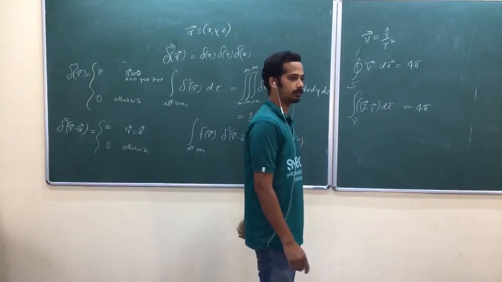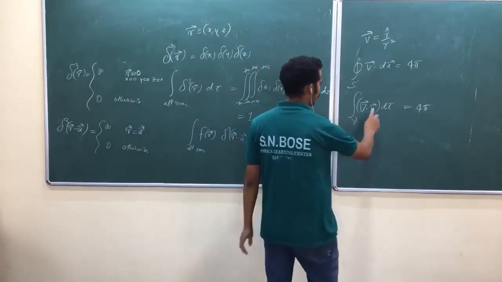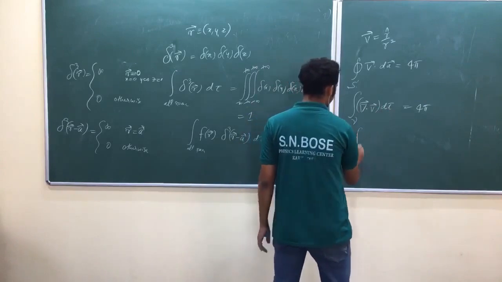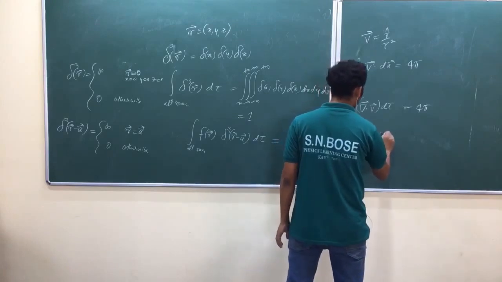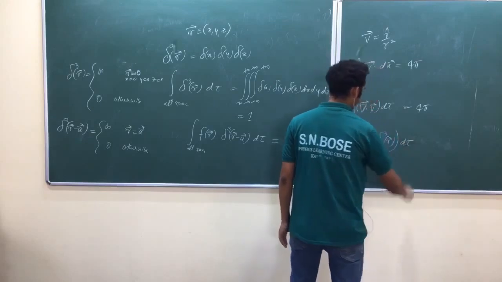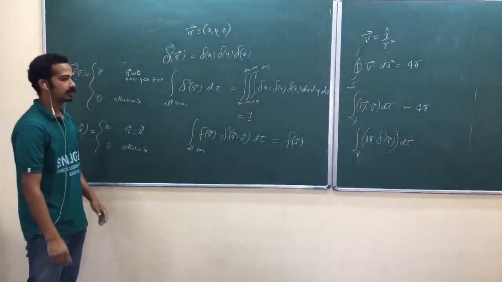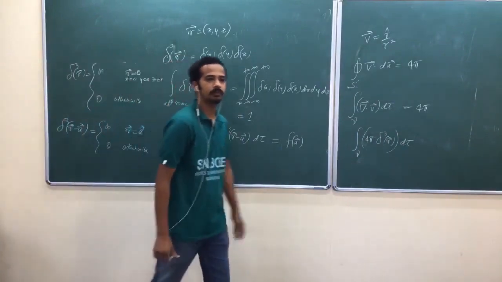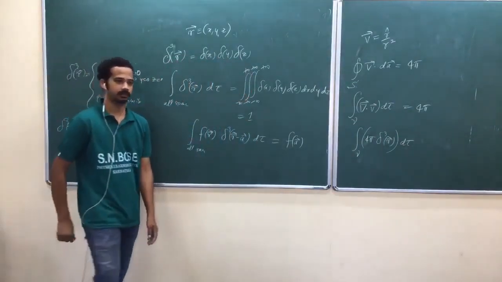Only the origin was our problem. So only Dirac delta can fix this one. Look at here. If in place of del dot V, I write 4, 5 into delta cube of R vector, then 4, 5 will come out. The integral of delta cube of R d tau will be 4, 5. That will fix that one.